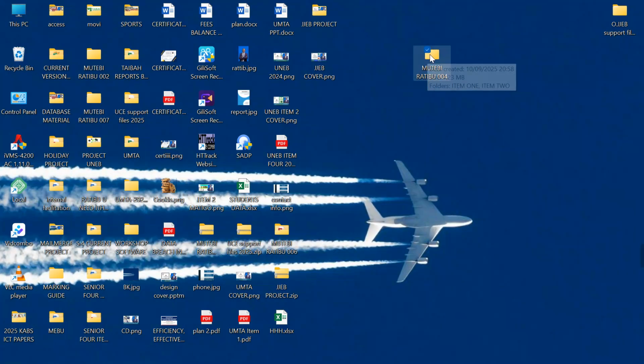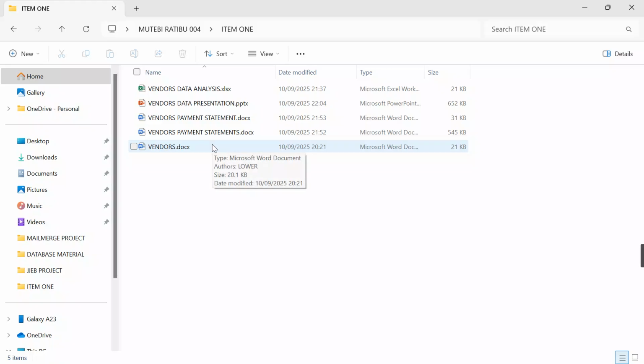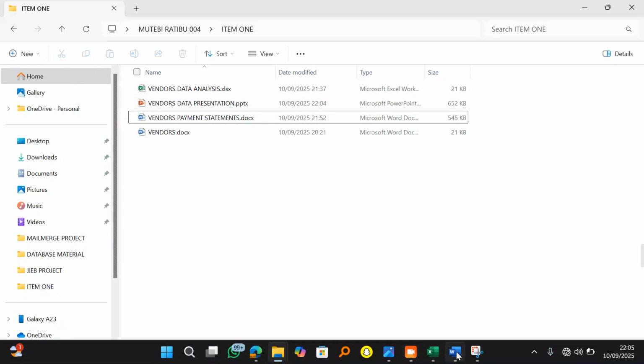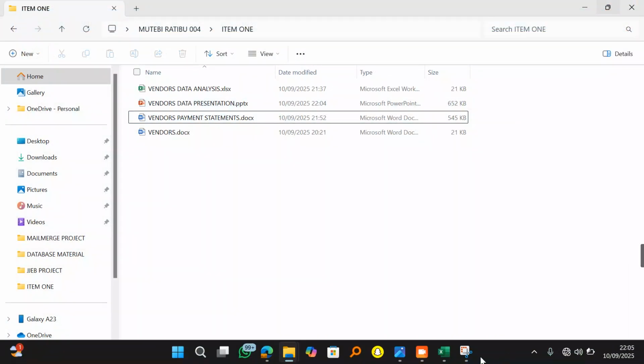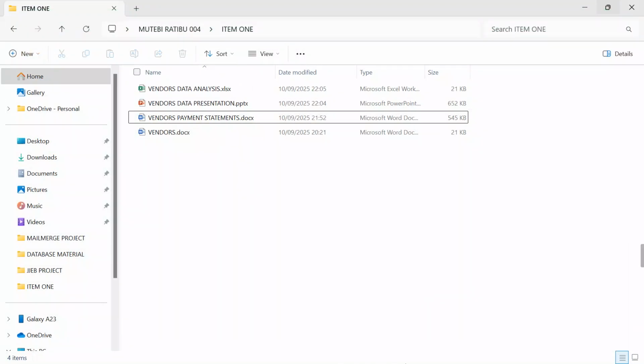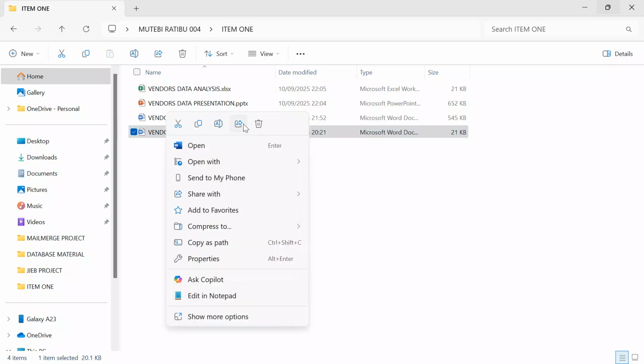I will come back to my folder, Mutebi Ratibu 004, Item 1. I make sure that in the folder that I'm submitting to the examiner, it is only containing work that I want him to mark. I want this examiner to mark only the work that I want him to look into. So now I will come and delete all the support material that I had put at first. I had updated that, so I don't need this support material.